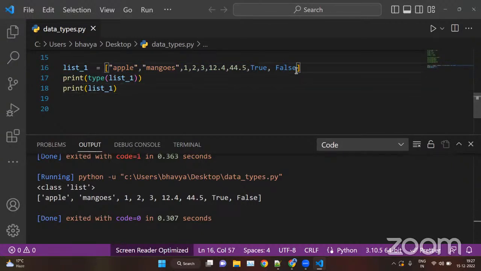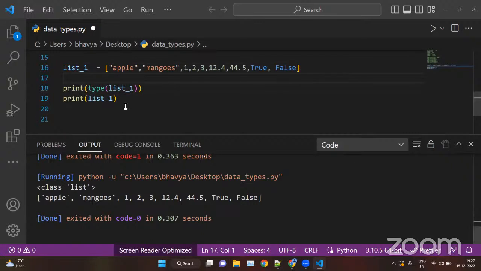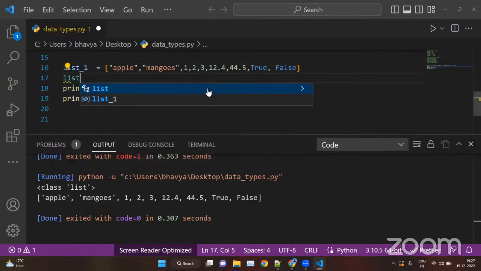This is not like you are removing the list itself. Changing the list means we are not touching the list variable, but we are using the functions and methods of the list to remove items, to add items, and to alter the items, to modify the items. That is the meaning of mutable here. Basically mutable means we are changing the items. We can update, modify the elements of the list, we can remove the elements of the list, we can add the elements.